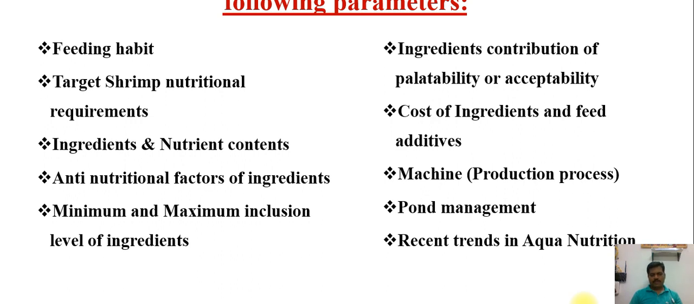Also we need to know how much digestible level of ingredients there is, so that it will be utilized for growth purposes. This is also very important here. Then the ingredient's contribution to palatability and acceptability. Here the feed size should be 1 mm to 2.3 mm. So we cannot use more fiber content in the shrimp feed formulation.